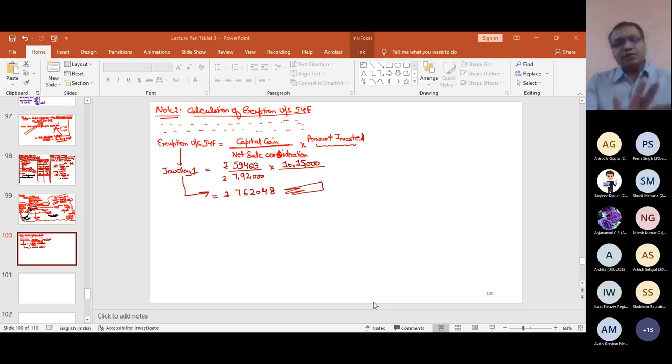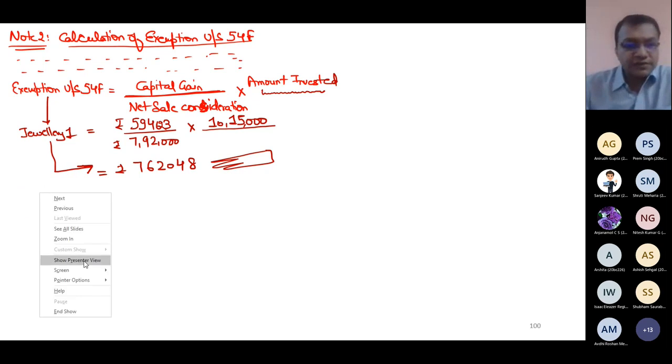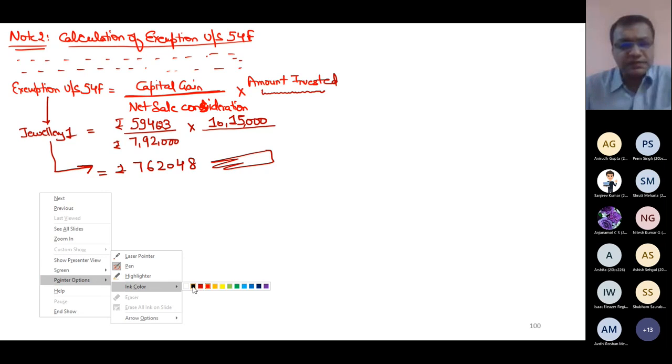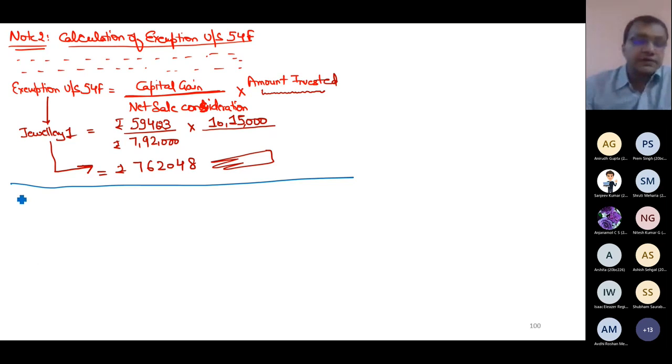Please raise your hand if you understood the application of the section 54F formula: LTCG divided by net sale multiplied by investment. Now this is only for jewelry 1. So I'm Mr. X. Suppose Mr. Y thinks in a different direction. Everyone's mind in this world is different, so I might be thinking differently. So don't write anything, I'll do something different. Suppose one person is thinking in this direction. Everyone has his or her own mind. This is the thinking of one person.